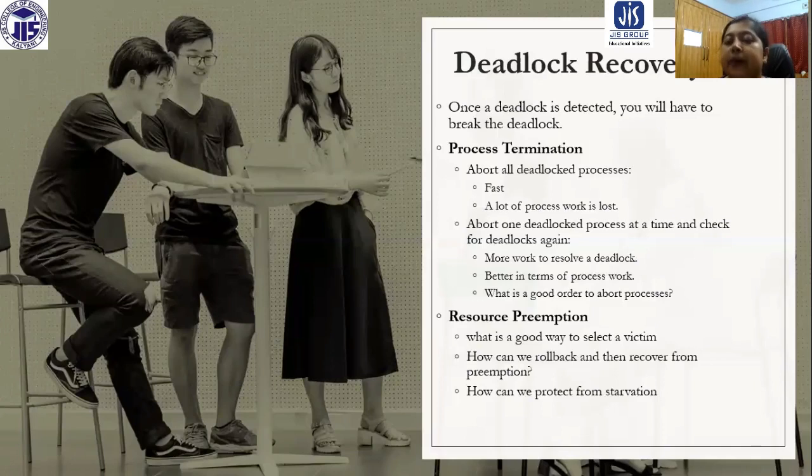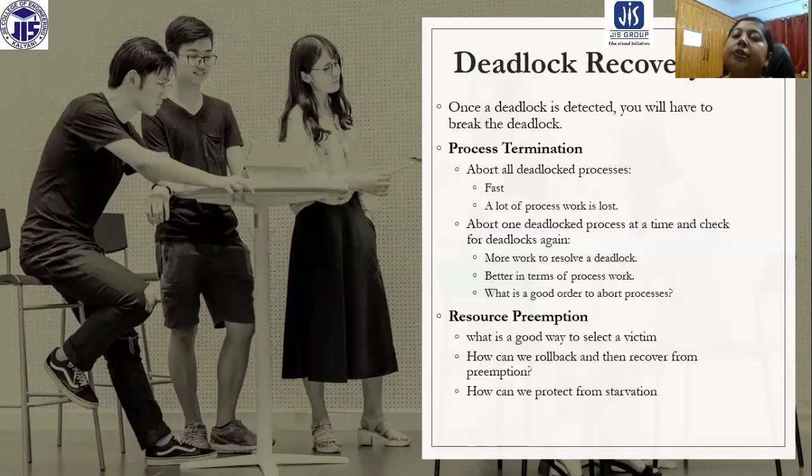The total thing depends on the choosing of the process. If we choose a process which has already executed a lot of code and then abort that process, we are going to face a lot of loss. A higher priority process you cannot abort, so there are some issues like this.